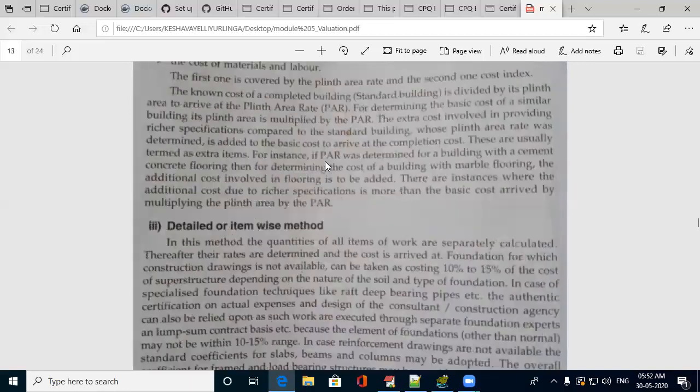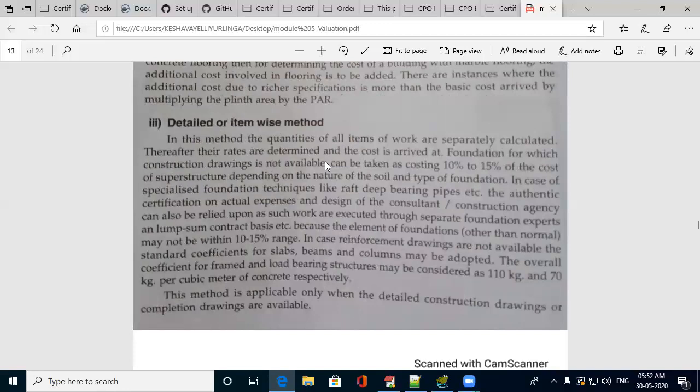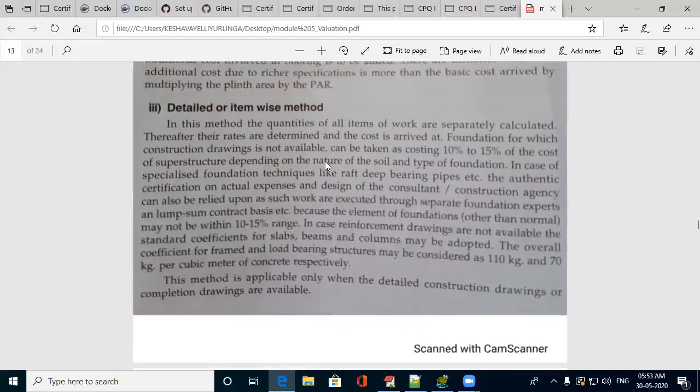Next is detailed item wise method, which means knowing all the items used in the construction, and you can work out the cost using the current rates. Item wise, that means for earthwork excavation, what cost it might have taken during that time, and PCC work, RCC slab, everything. The owner or the seller will have all the estimates in detail from the time of construction. If you are genuinely given all those details, you can easily work it out by this method.